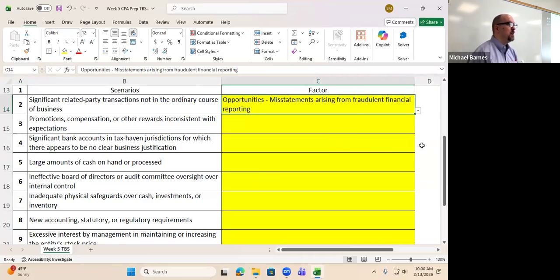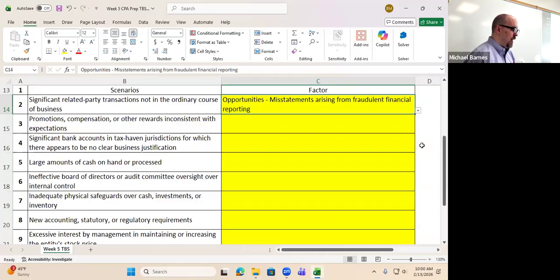All right, this one's a little bit challenging, but makes sense once you think about it. Promotions, compensation, or other awards inconsistent with expectations. Now, if we're talking about inconsistent with expectations, is it likely that your expectation is, oh, I only expected a 10% bonus, but I got a 100% bonus? Is that the type of expectation we're talking about? No, it's like, I'm hoping to get promoted to senior, and they did not promote me to senior. I'm really, really disappointed and bummed about this, okay?